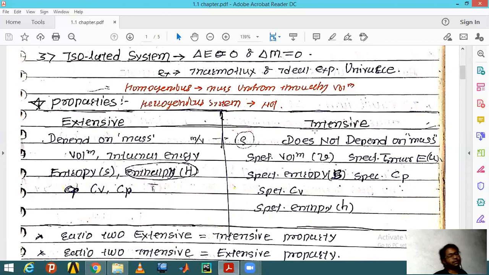If you burn 2 liters of fuel, the quantity of entropy generated is somewhat smaller than if you burn 5 liters of fuel. Enthalpy is the same way. If you take 2 liters of water and heat it, the enthalpy required is somewhat less. If you heat up 10 liters of water, you need more enthalpy.